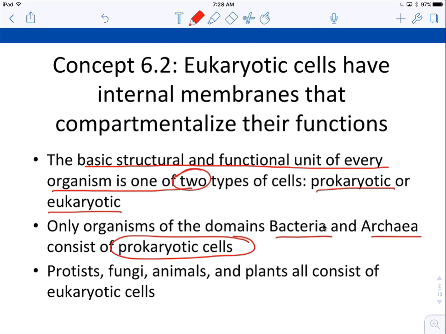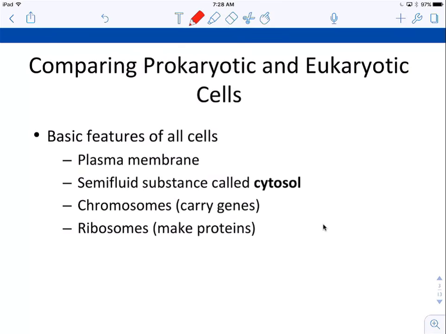Eukaryotic cells are kind of the rest of the domains, domain eukarya. There's an R in there. So protists, fungi, animals, plants, those are all our eukaryotic cells. So what's the difference? First, let's look at some similarities. So comparing prokaryotic and eukaryotic cells.